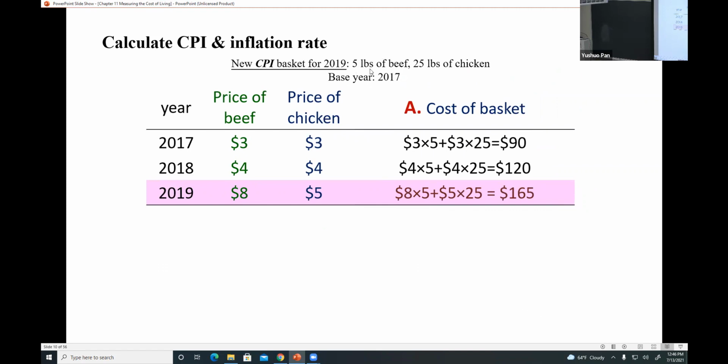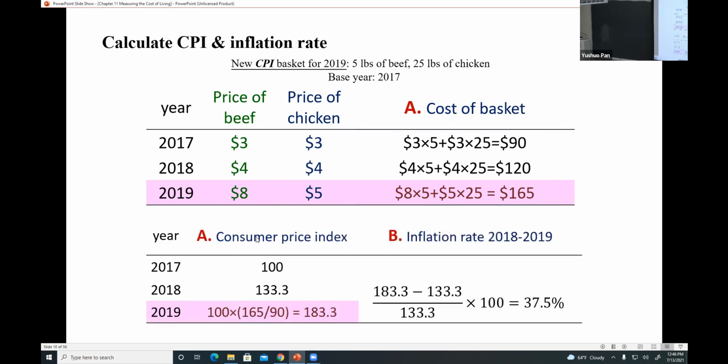In this question, it's 5 pounds of beef and 25 pounds of chicken. So the quantity will be the same, plug in different prices. For the first two, the CPI will not change because the prices in 2017 and 2018, for both beef and chicken, are the same, and the total amount of meat is still 30 pounds. So the result for the first two will not change.